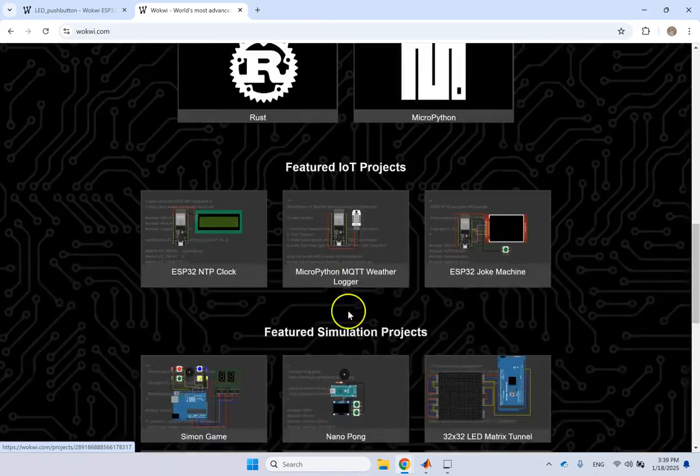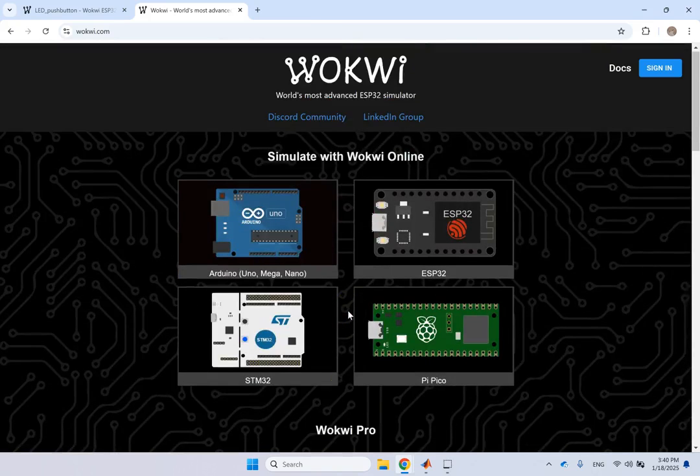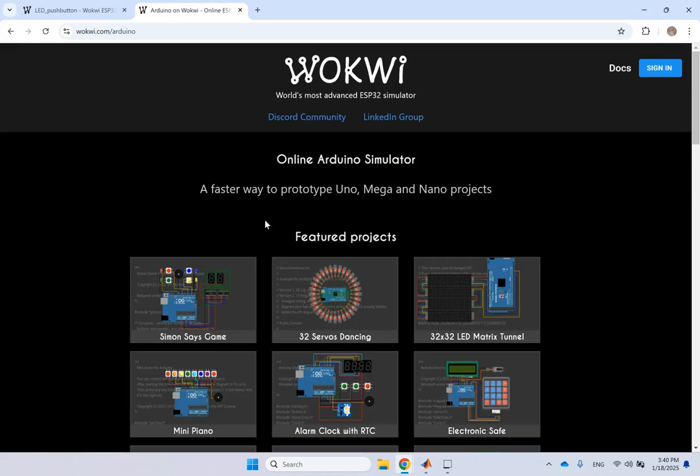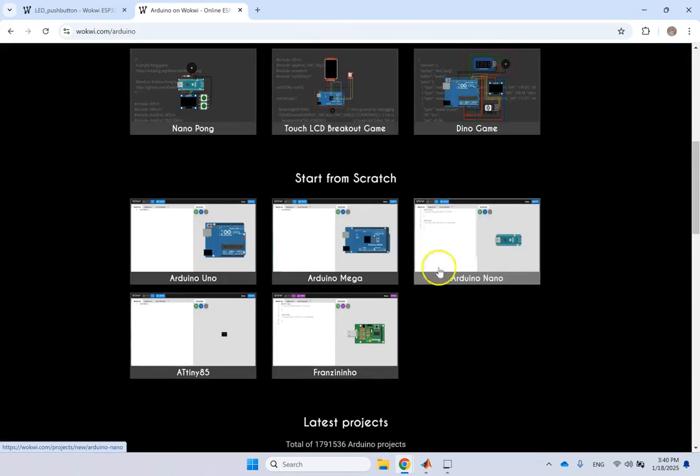Okay, so you can do all sorts of things, wire them here, put the code here, and simulate it without having any physical device. If it's working, then you can put it on the actual physical device and it's going to work. So for instance, let's say I want to put something on Arduino. I go here, say Arduino, and then it allows me to pick the Arduino board that I have. So let's say it's an Arduino UNO.